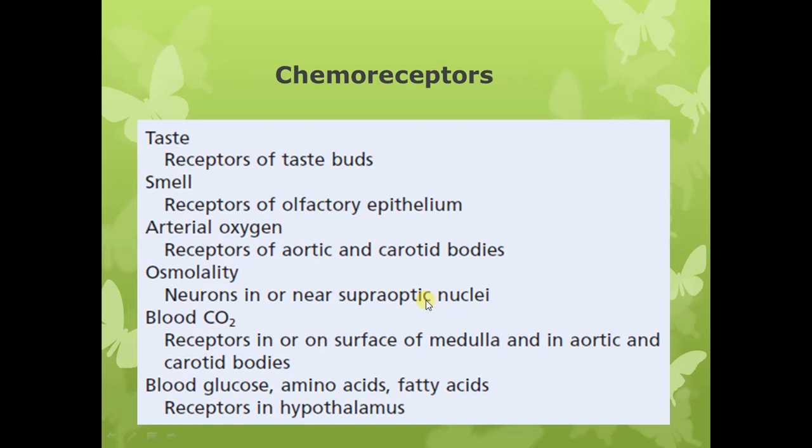The 5th type of receptors based on the type of stimulus are the chemoreceptors. Chemoreceptors are of different types. Like we have taste receptors present in the oral cavity, especially on the surface of the tongue, and the receptors are called taste buds. Then we have the olfactory receptors, which detect the sense of smell and are present in the olfactory epithelium in the upper part of the nasal cavities.